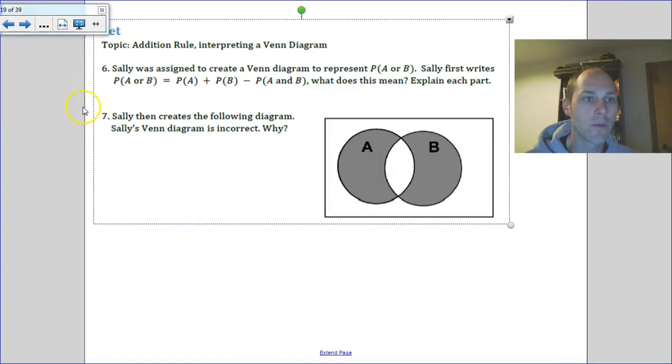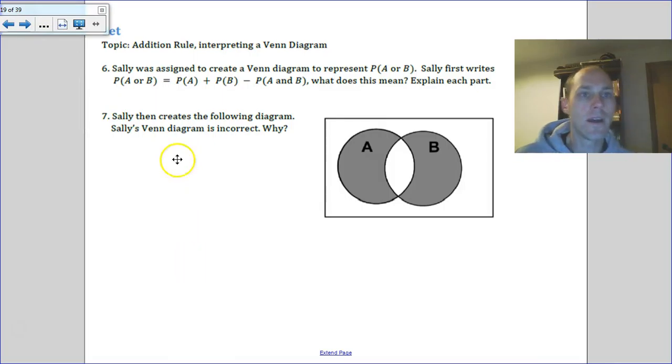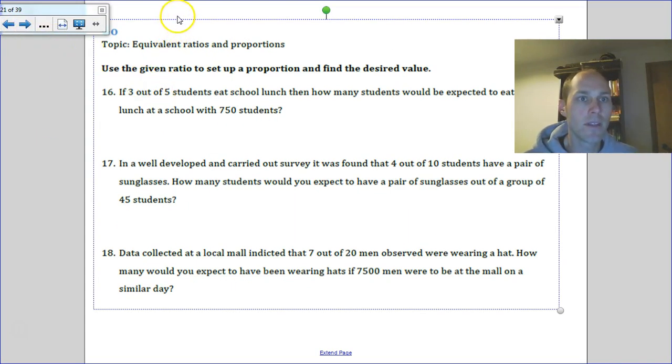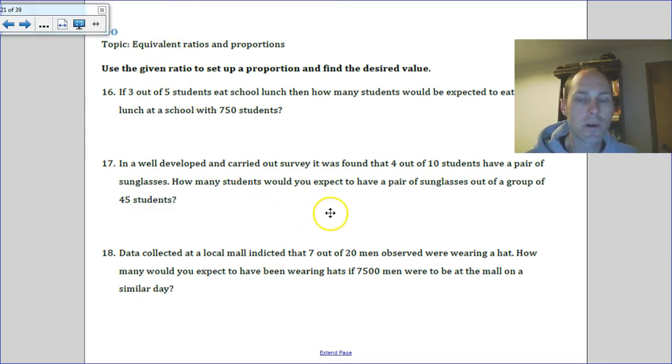So you'll work through that, and then you'll work more with the addition rule, interpreting Venn diagrams, and getting into more of the terminology for the intersections and unions. Working more with that, creating a two-way frequency table, and then getting into equivalent ratios and proportions, which we can use with our probabilities to make predictions. So you work through that, and I can answer any questions you might have in class.